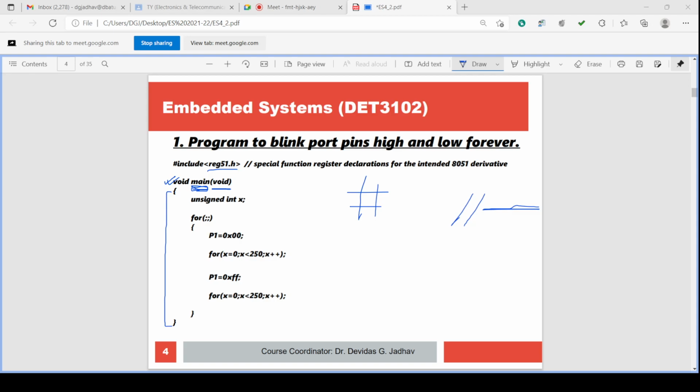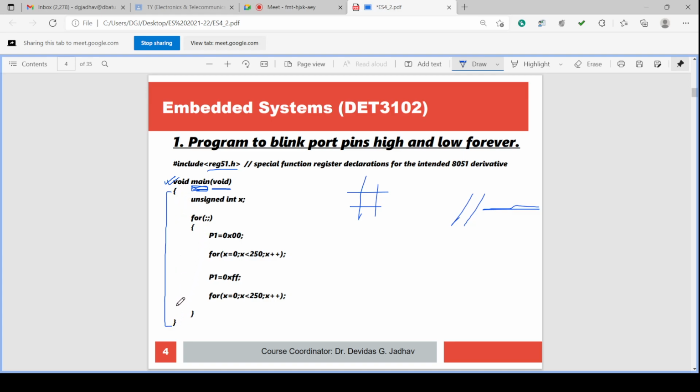So whatever you write between the first curly bracket and the last curly bracket is considered as program statements under main. That is the start of the program and that is the end of the program. For main, the opening of the curly bracket is the start of the program and the closing of the curly bracket is the end of the program. So this is the start of the program to the end of the program.